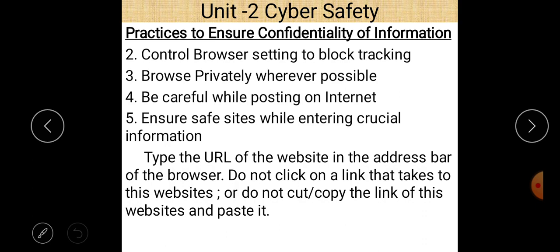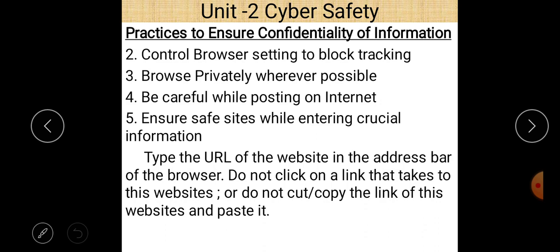Second is to browse privately wherever possible. Always use a private browser for that purpose. When you browse privately, it is hard to detect your data and to find out what you searched on a particular website. Next is to be careful while posting on the internet.